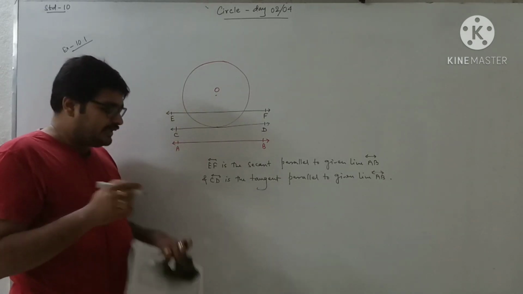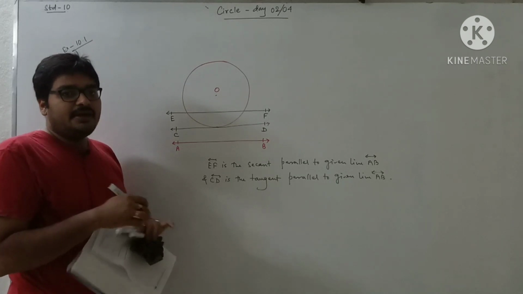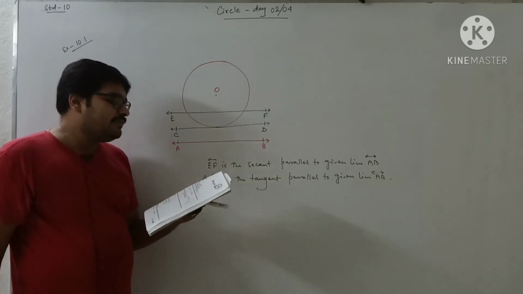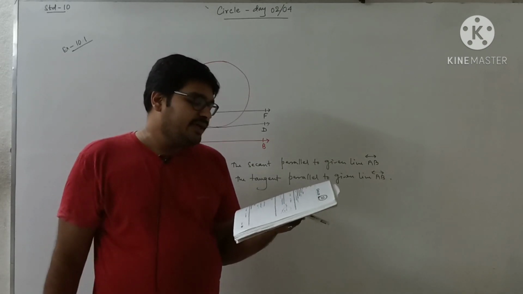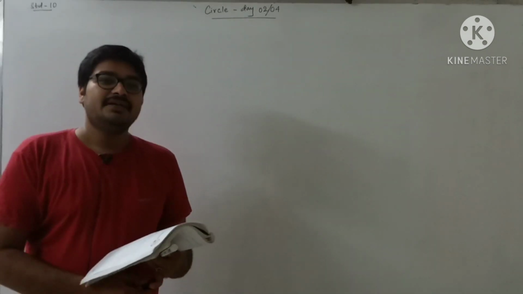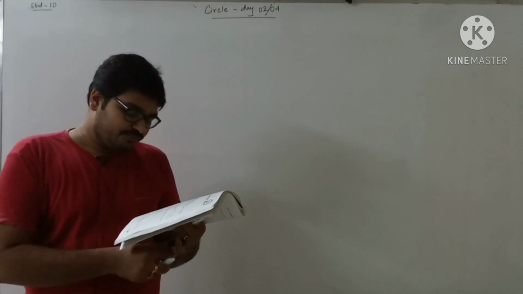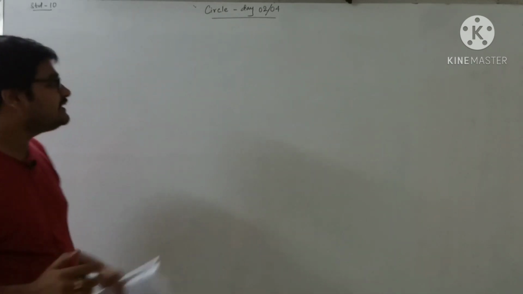Okay. So I think up to this you understand. With this we are completing our exercise number 10.1. Now we are going to start our exercise number 10.2.